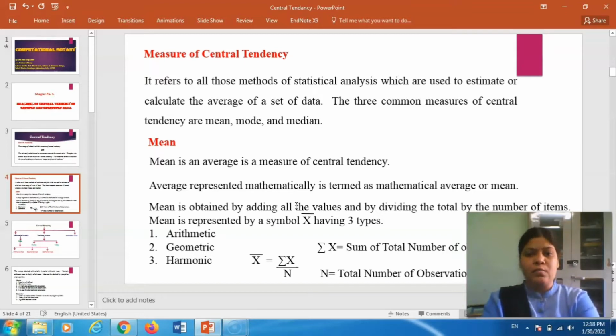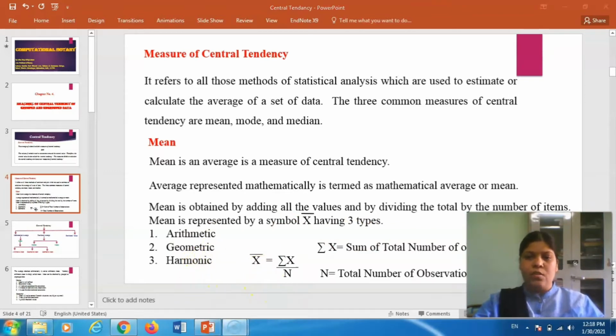Then let us see, mean is an average, a measure of central tendency. Average represented mathematically is termed as mathematical average or mean. Here, mean is obtained by adding all the values and dividing the total by the number of items. Mean is represented by the symbol x bar, and has 3 types: arithmetic mean, geometric mean, and harmonic mean.